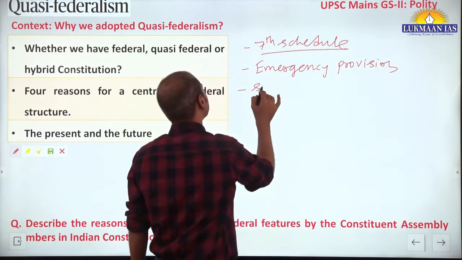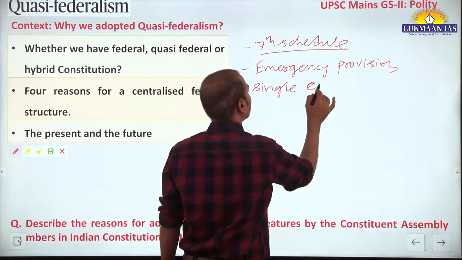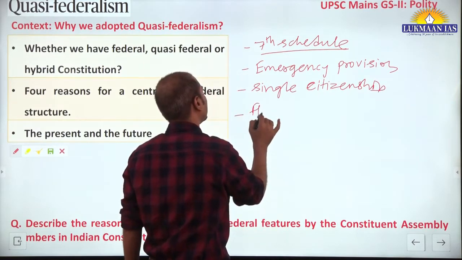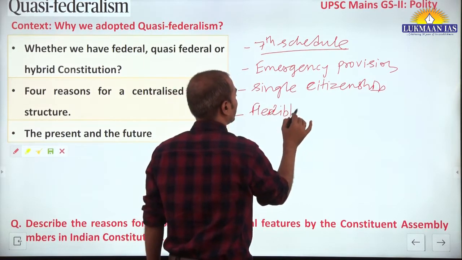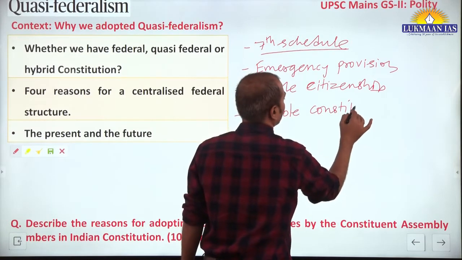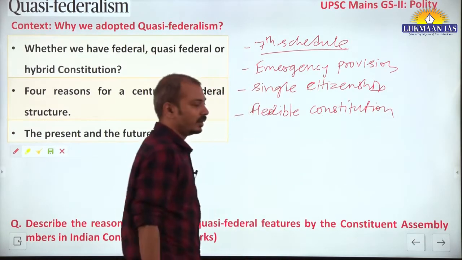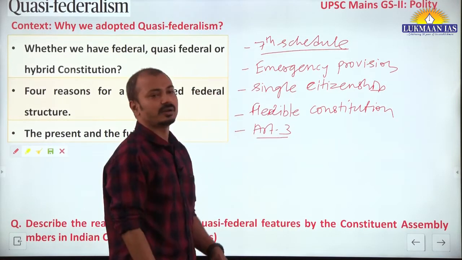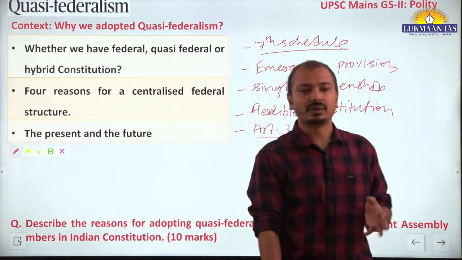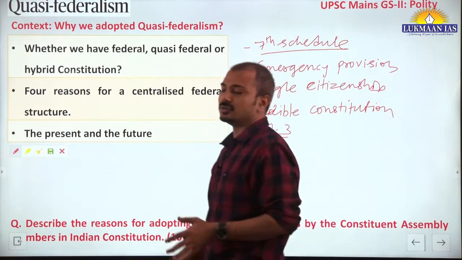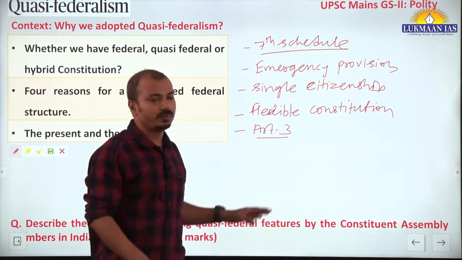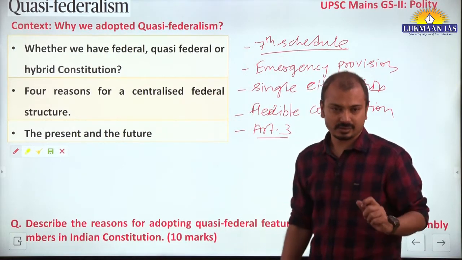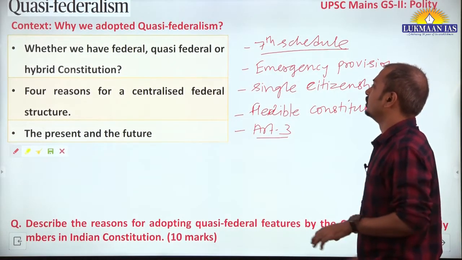Single citizenship. Flexible constitution. Article 3 of the Indian Constitution provides that the central government, or simply Parliament, can redraw the borders of states and rename the states. So from these provisions we should understand there is some kind of unitary bias. The central government is stronger as compared to the states.